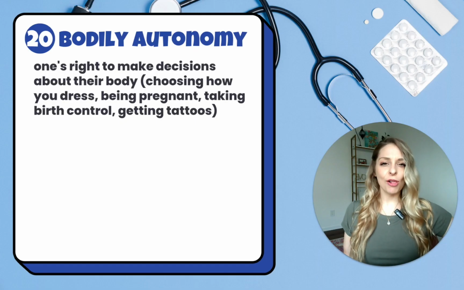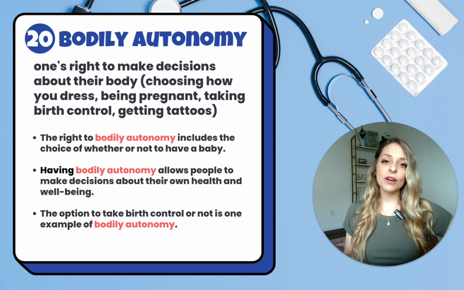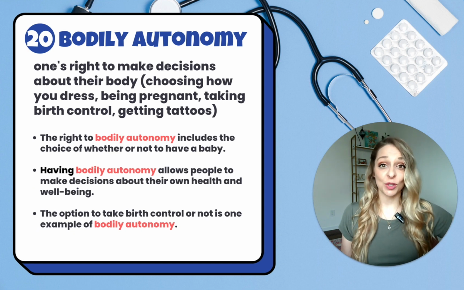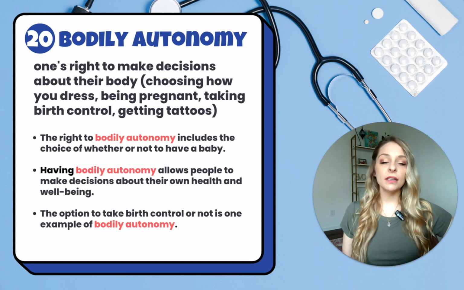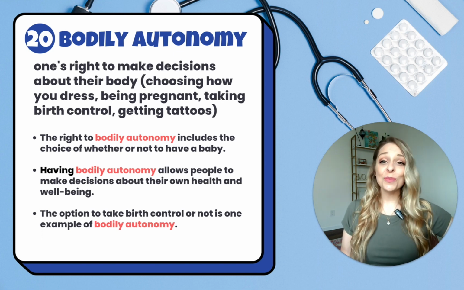Now, I know that this collocation might be a little difficult for you to use or understand, so here are 3 sample sentences using this word. The right to bodily autonomy includes the choice of whether or not to have a baby. Or, having bodily autonomy allows people to make decisions about their own health and well-being. Or, the option to take birth control or not is one example of bodily autonomy. So there you have it, 20 words and advanced collocations to talk about the contentious topic of abortion.